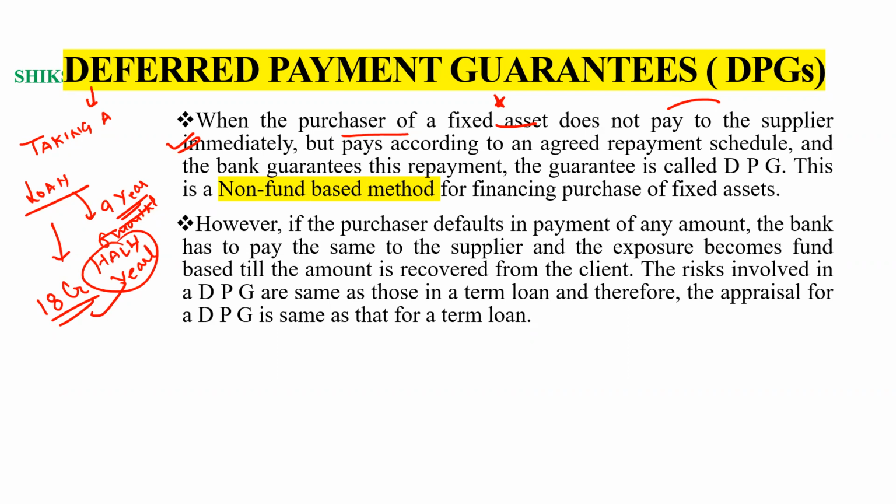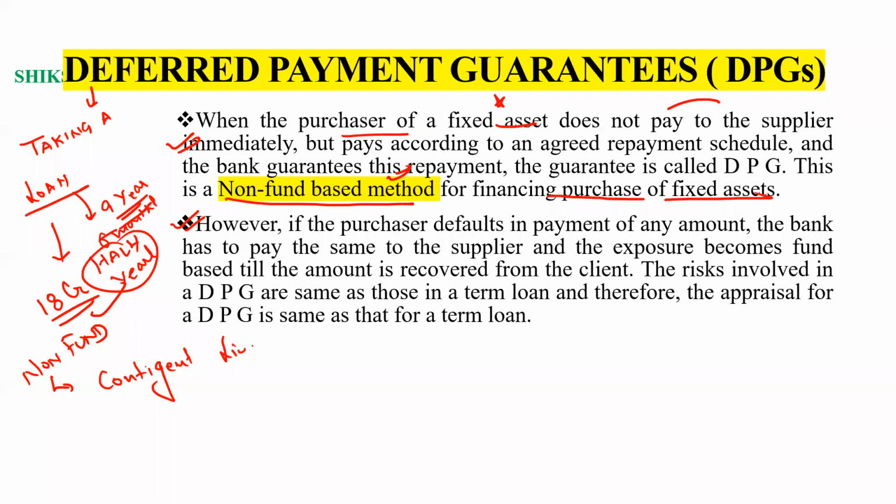So in this type of case, the guarantee is known as the DPG, deferred payment guarantee. This is a non-fund based method for financing the purchase of fixed assets. Bank here gives the guarantee, but these come under contingent liabilities.